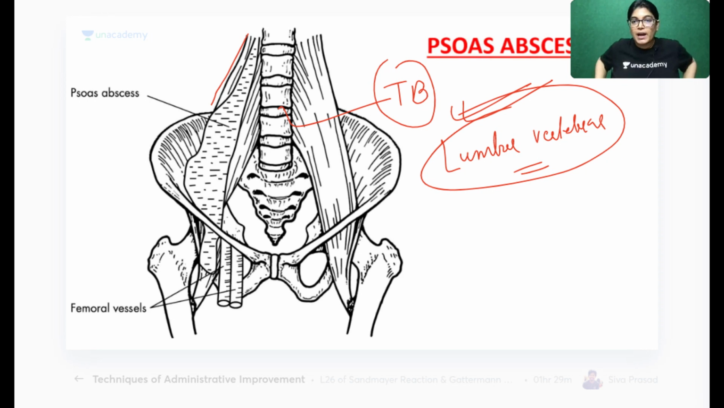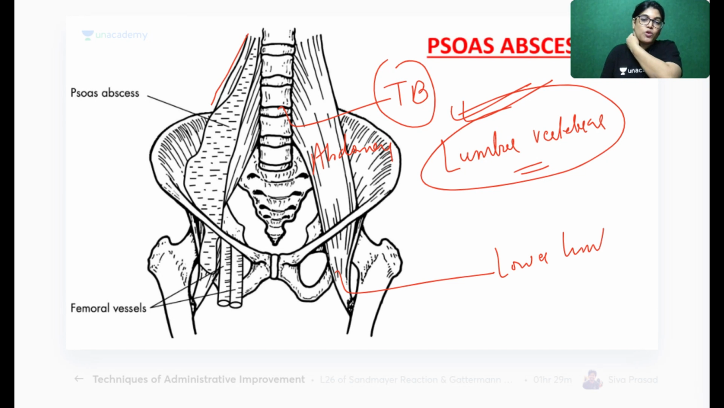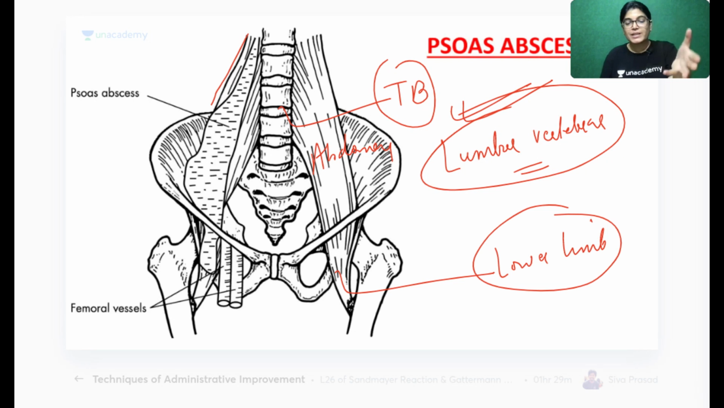So the infection from the lumbar region can reside where? That means infection from the abdomen region can reach the lower limb, and this mode of infection, which is traversing via psoas major muscle from the abdominal region, from the lumbar vertebrae and going into the lower limb, is a mode of transmission and formation of psoas abscess.